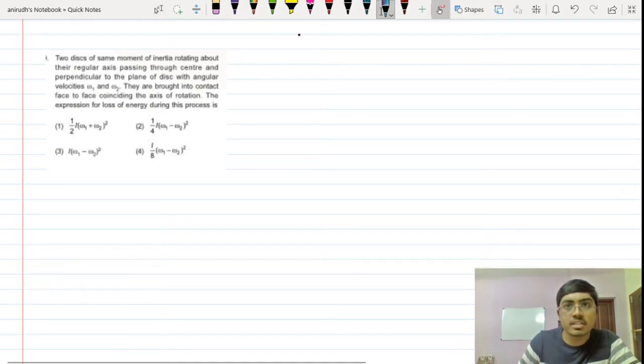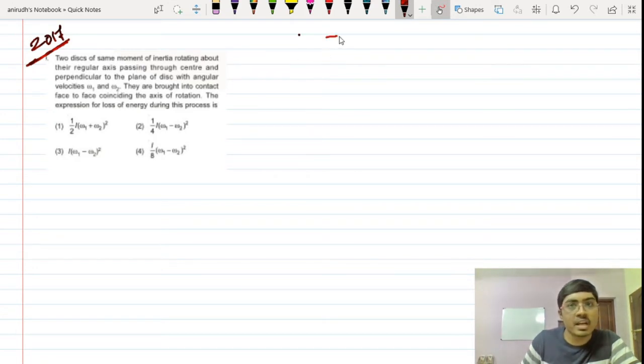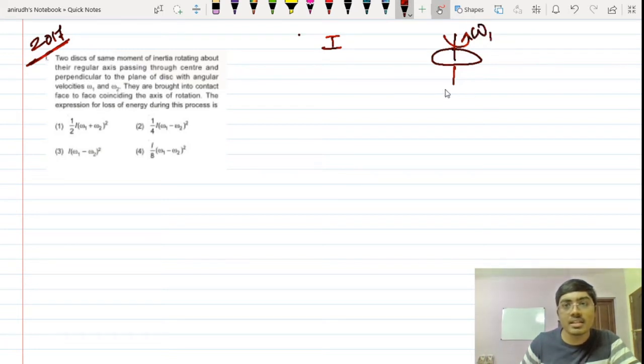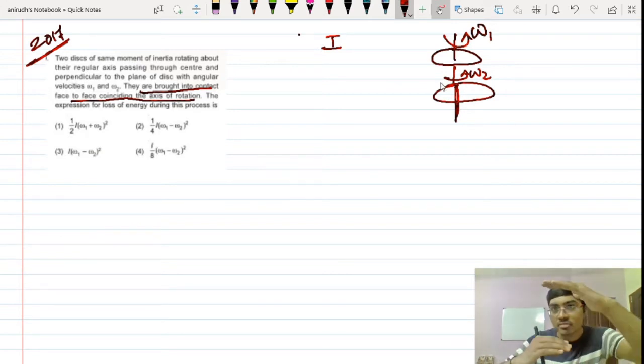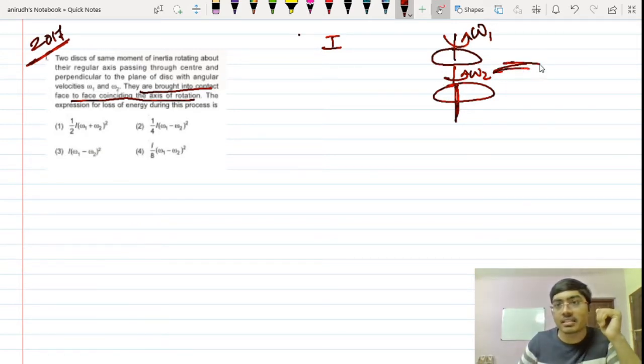Fine. So this is again a question of 2017. Two disks of same moment of inertia. So I is the same for both, rotating about their regular axis, passing through the center. So if this is a disk, isn't it? So it is rotating around this particular axis with omega 1, and the other one is rotating along this particular axis with omega 2. Now what they have done is that they are brought into contact face to face, coinciding the axis of rotation. So what happened was that they are actually brought to contact. So the next condition will be something like these two disks are now in this particular way. Okay, this is the first disk, second disk, and that is again revolving around the center.